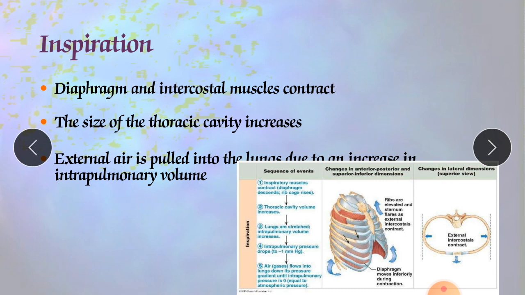The most important muscle of inhalation is the diaphragm, a dome-shaped skeletal muscle that forms the floor of the thoracic cavity. As we know, the diaphragm is just below the lung, and it provides the space for expansion of the lungs.